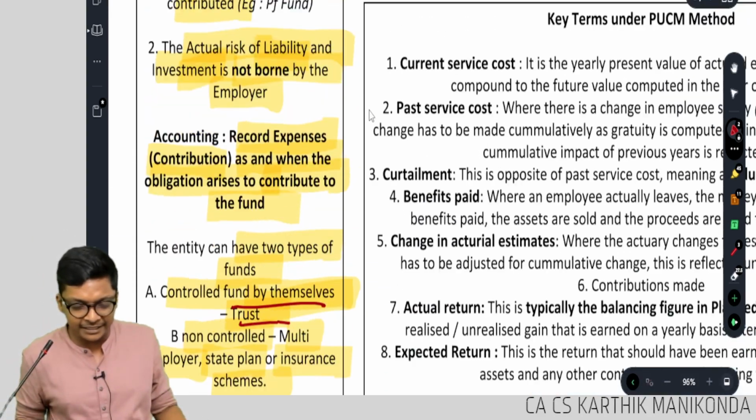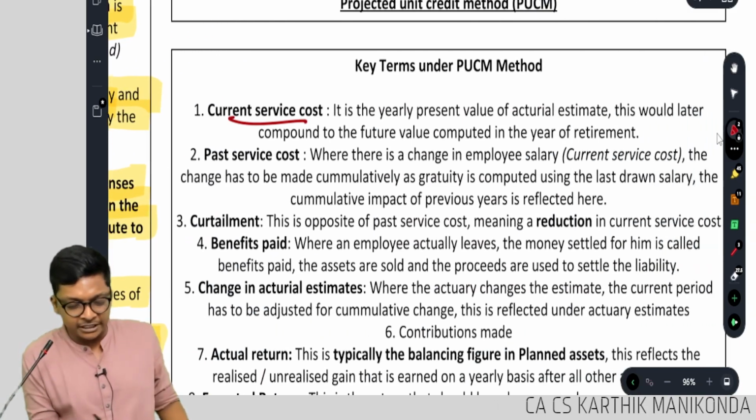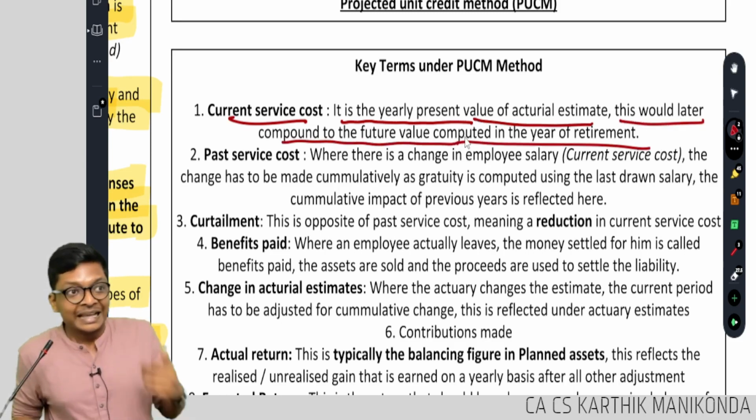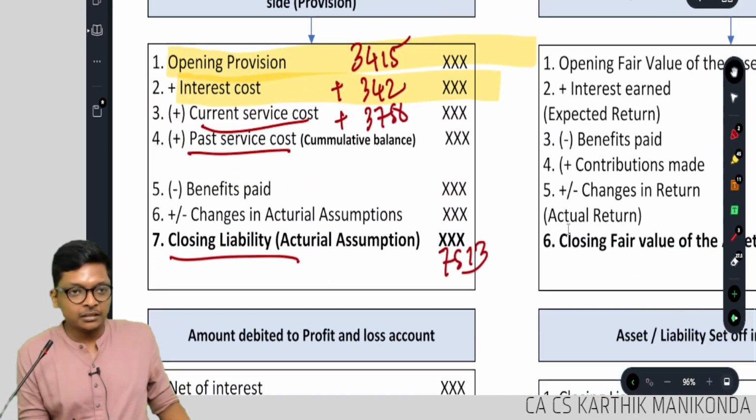I would have anyway explained it here. What is current service cost? What we debited each year. It is the yearly present value of actuarial estimate. This would later compound to future value computed in the year of retirement. Are you following, guys? Understanding?